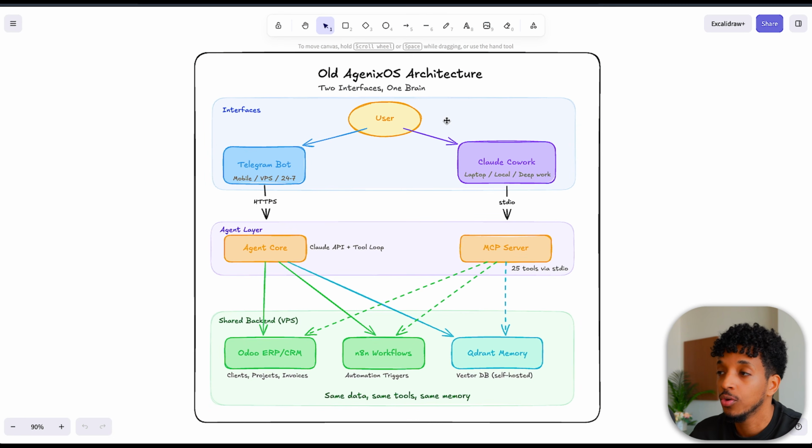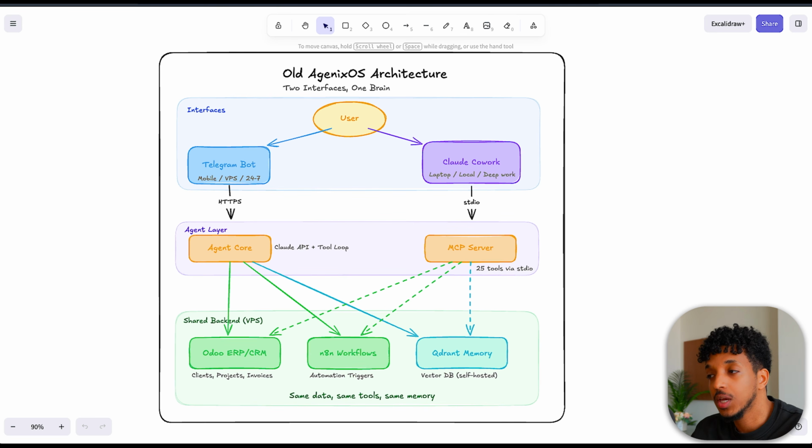In my last video I showed you my Agenix OS architecture, so this is actually the old architecture of the 2 interfaces. So we had 1 brain and we're able to communicate with the system via Telegram, which is mobile, it's on a VPS, it's running 24/7, and for more deep work and different functionalities we're able to use Claude Cowork. These were connected using MCP server and Agents Core to have a connection to my ERP system, N8N workflows and memory. So it was using the same data, same tools, same memory. This was kind of a workaround because we didn't have the feature of remote control.